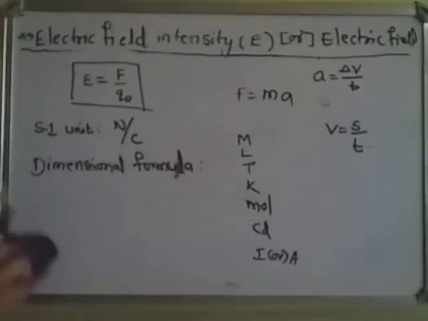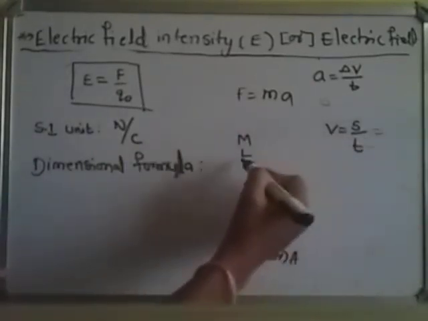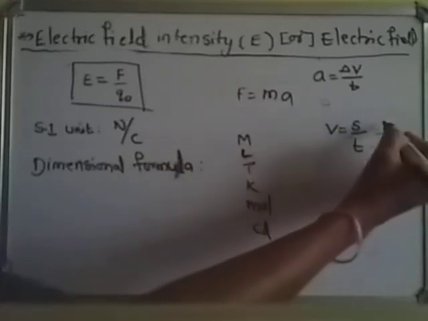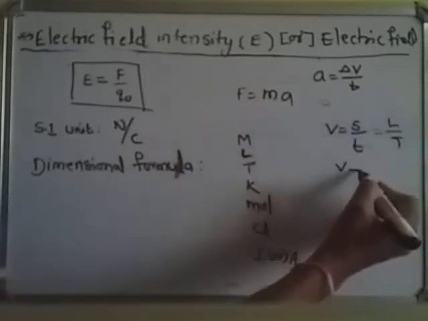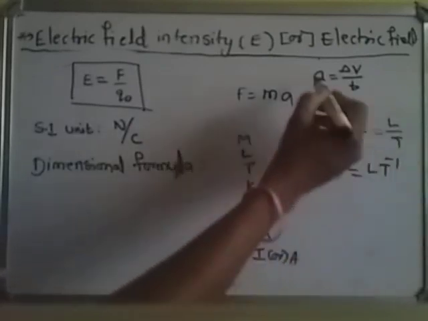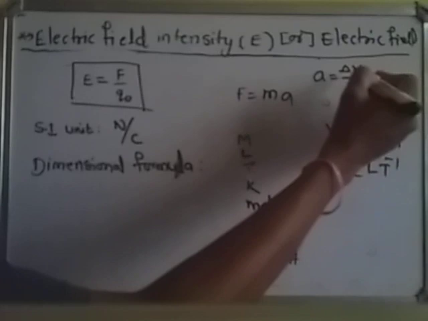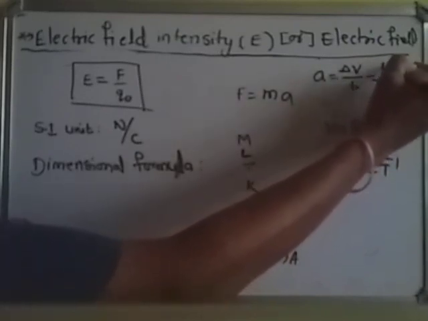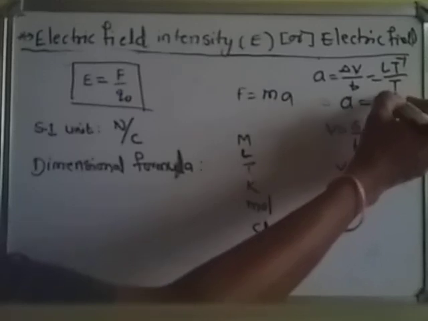Then how to write this? Velocity is equal to displacement by time. Displacement is a fundamental physical quantity, that is L, and time is a fundamental physical quantity. That means the velocity dimension formula is LT inverse. Acceleration is change in velocity by time. The time dimension formula is already T, and the velocity dimension formula is LT inverse.